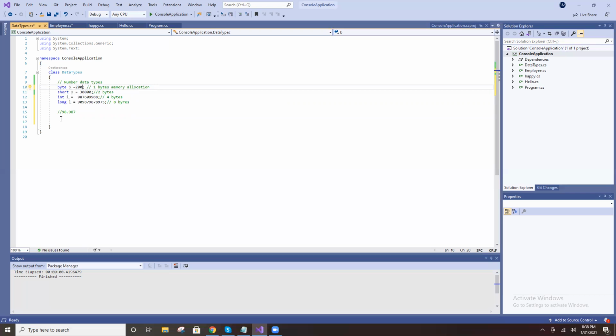With decimals, we use float. Float f equal to some decimal value. Float and integer both take the same 4 bytes of space. Integer is without decimal, float is with decimal. That's it.